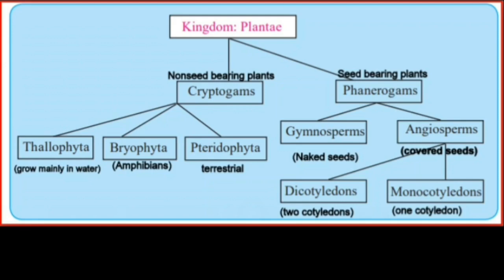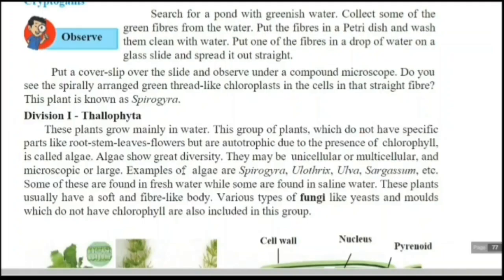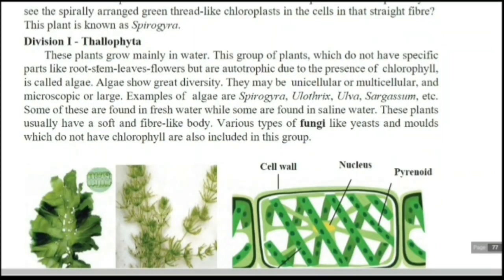Cryptogams are non-seed bearing. The first division of this is Thallophyta. As we know, cryptogams are non-seed bearing and reproduce by spore formation. Here, the main characteristics of the Thallophyta are these. You have to number these points. These plants mainly grow in water.